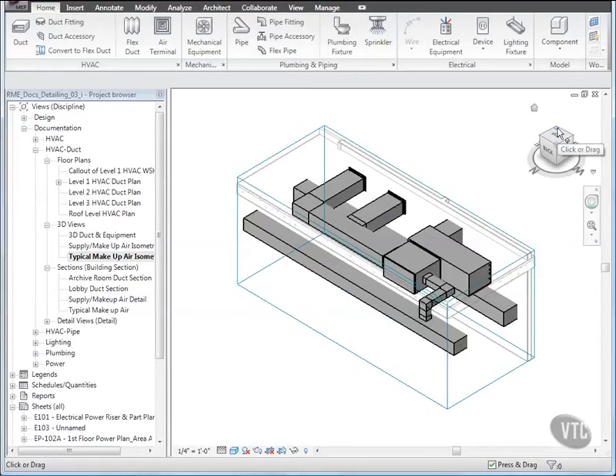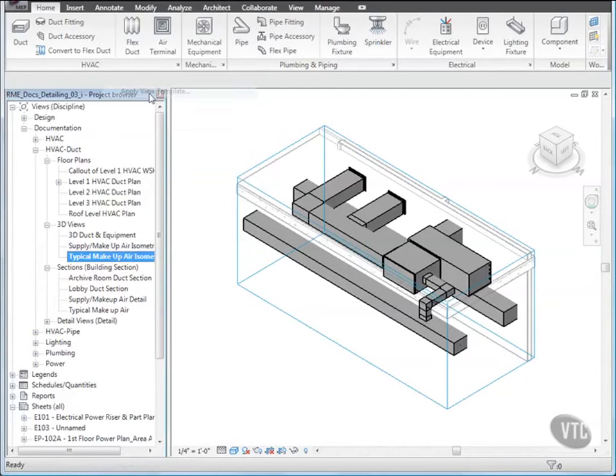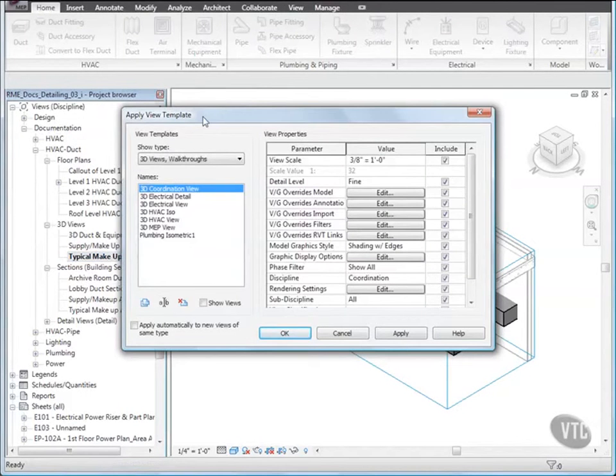Next, we'll apply a view template. In the project browser, right-click Typical Makeup Air Isometric Detail, and click Apply View Template. In the Apply View Template dialog, under Names, select 3D HVAC ISO, and click OK.